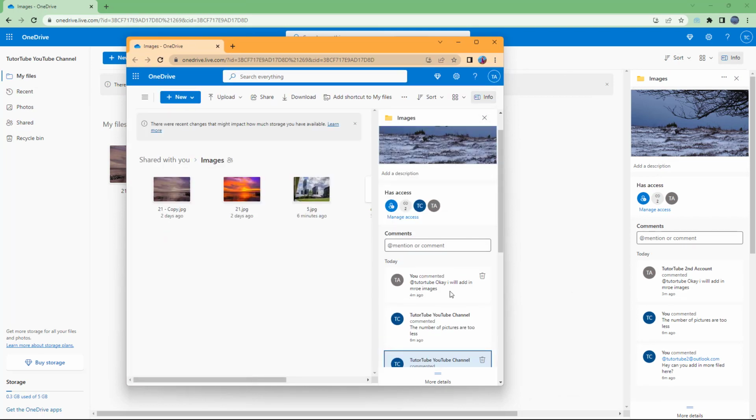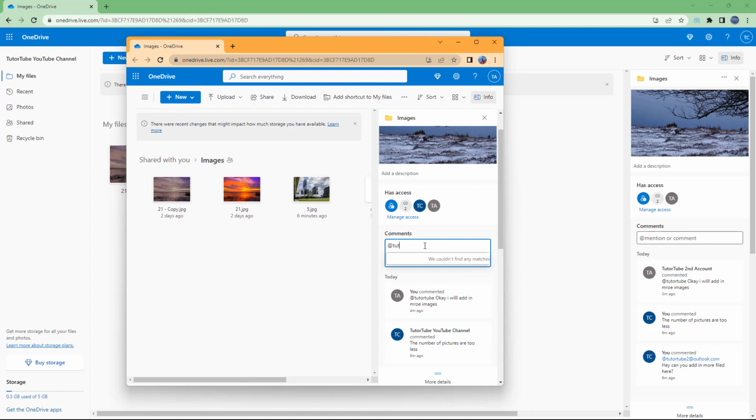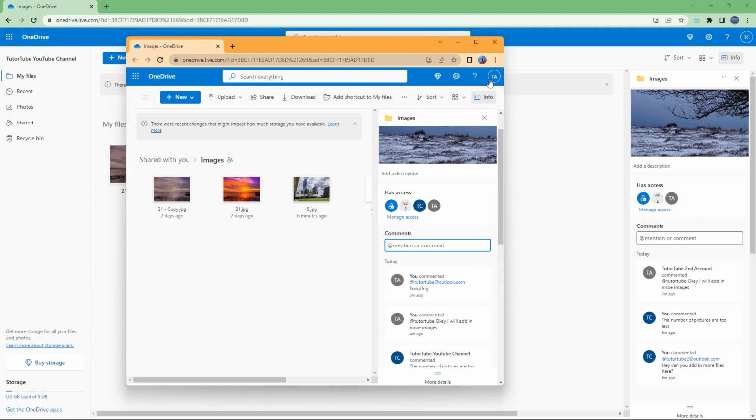So if I were to press tututube@outlook.com just like this, now I actually tag the other person right here, and you can see that it actually turns blue right here. And this is how you can coordinate with one another as well. You can type in a comment, and if there's anything like you want to share files and so forth, then you can easily coordinate among your team members by using this method.